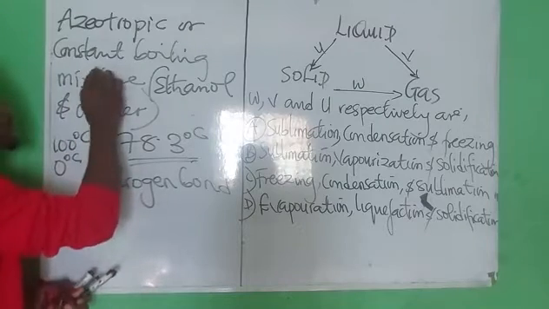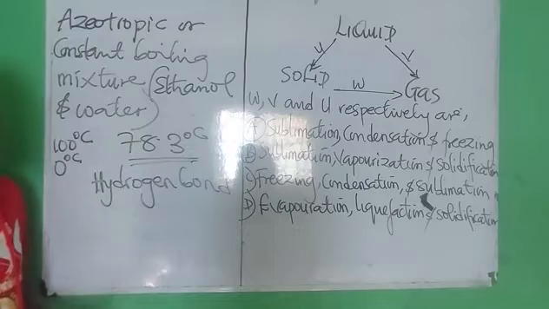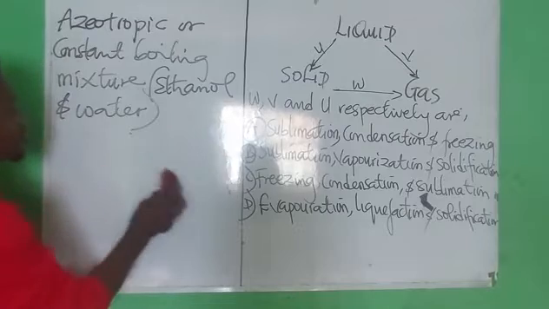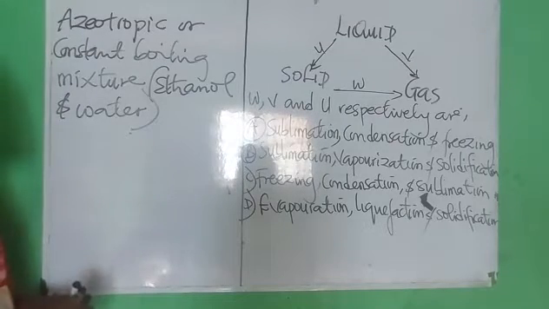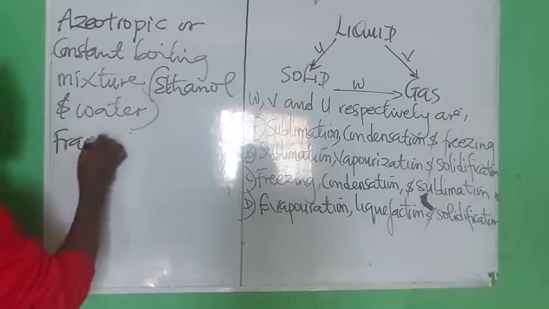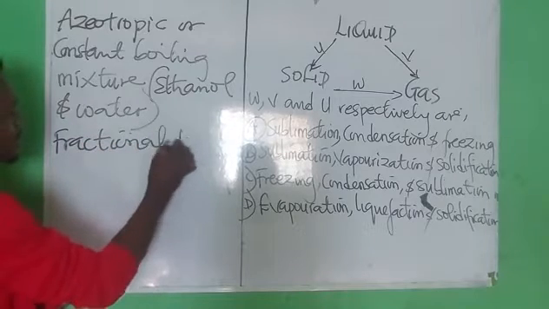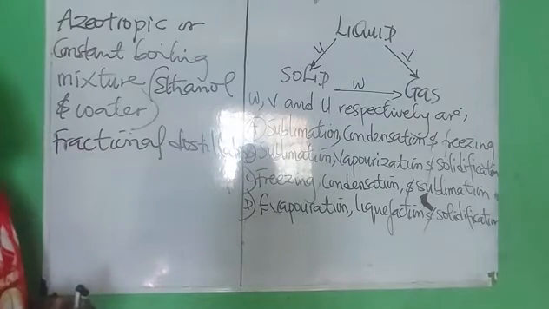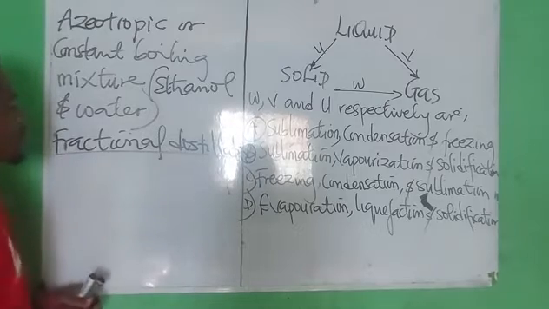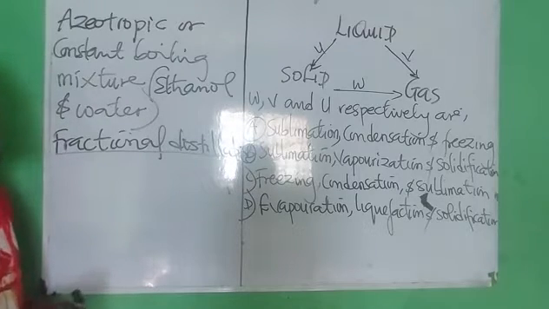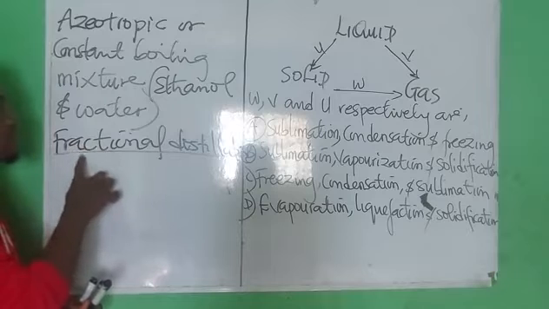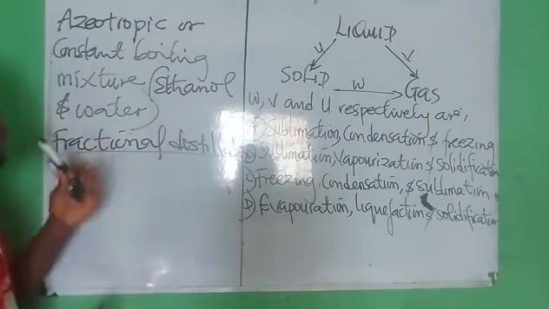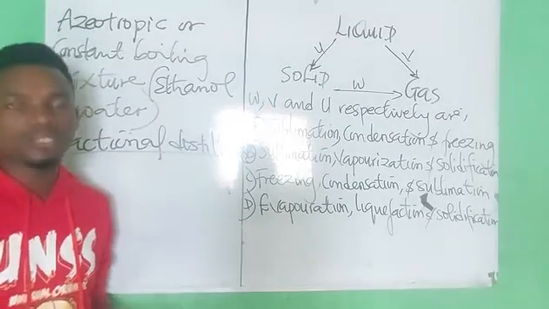Now, how do we separate an azeotropic or constant boiling mixture? The most suitable method that can be used to separate an azeotropic or constant boiling mixture is what? Fractional distillation. Please take note of that. An azeotropic mixture can best be separated through fractional what? Distillation. If you don't see the word fractional distillation, you see azeotropic distillation.